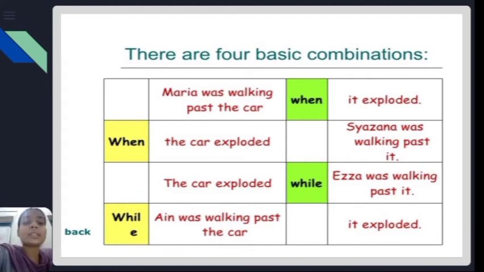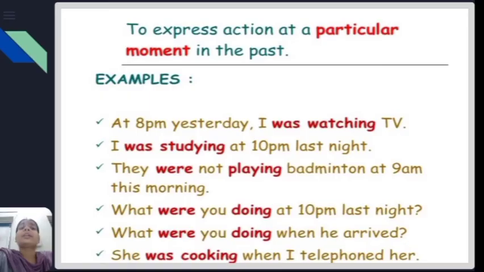The next use of past continuous tense is to express an action at a particular moment in the past. For example: at 8 p.m. yesterday, I was watching TV. So it is expressing an action at a particular moment in the past.